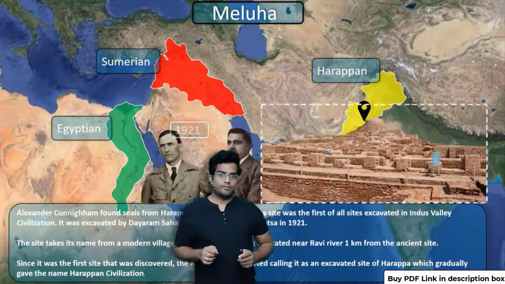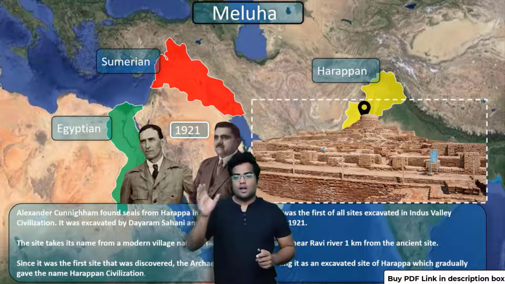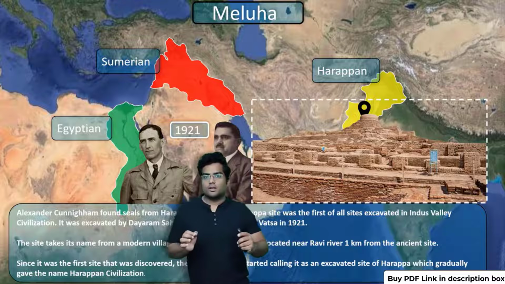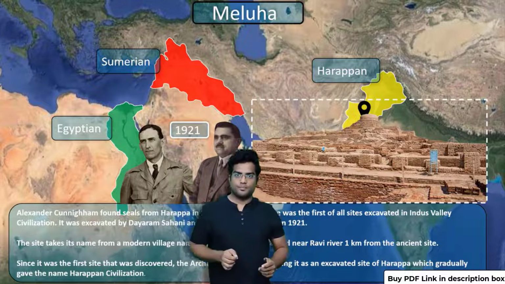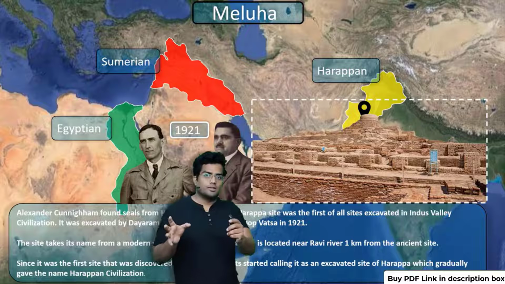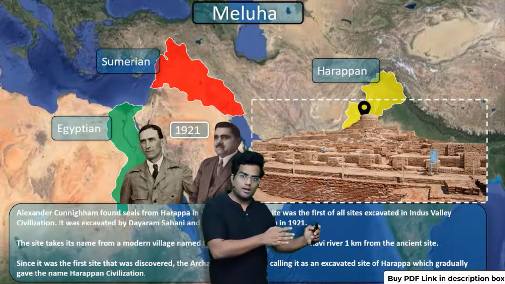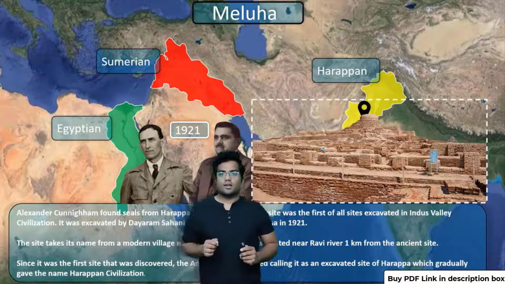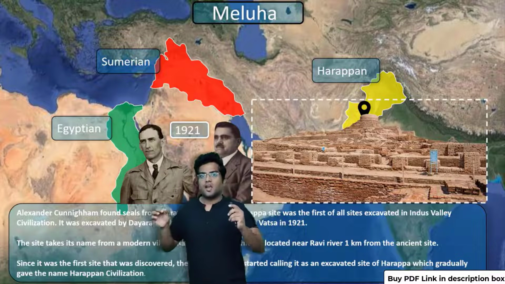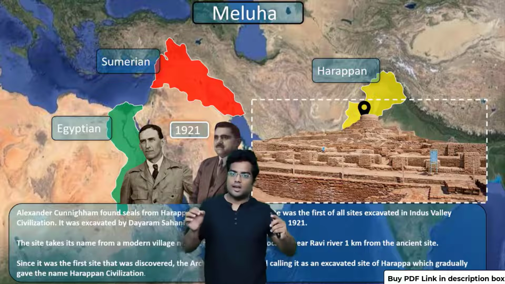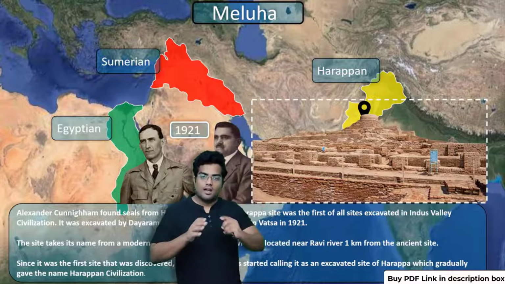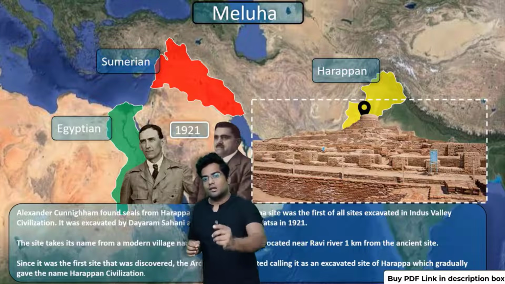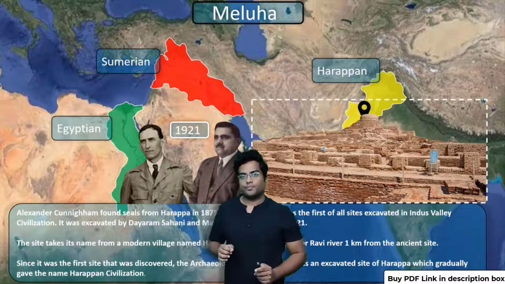In 1921, two gentlemen, Dr. Dayaram Sahni and Dr. Vatsa, discovered a big metropolis located near the Harappan village. Since it was one of the major and earliest sites discovered along the Indus Valley, it was named the Harappan civilization.